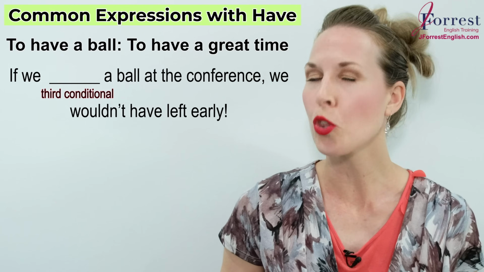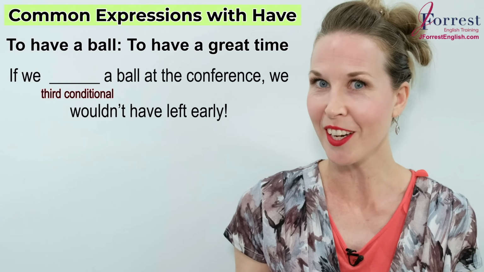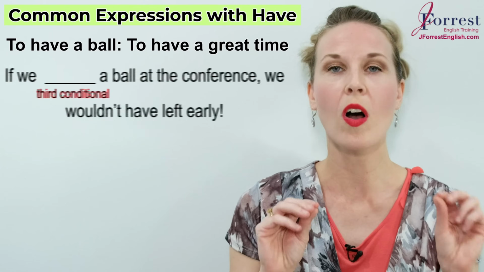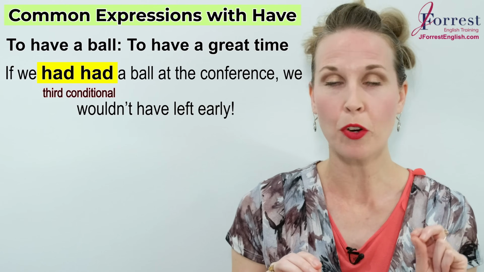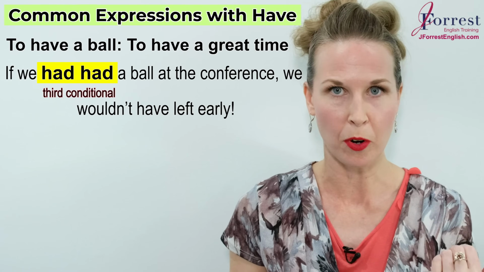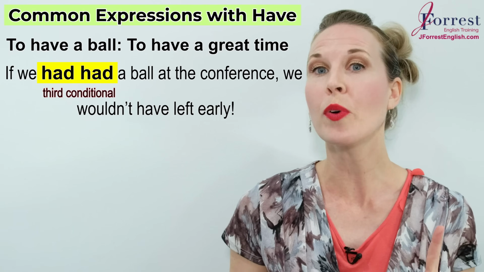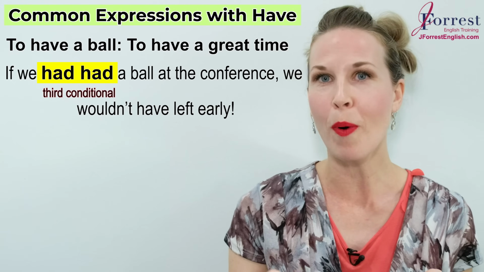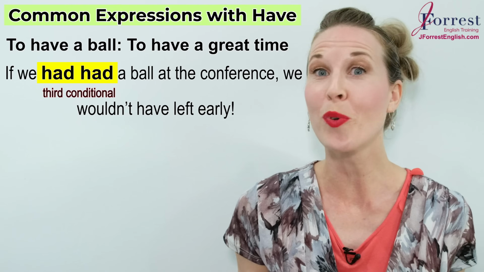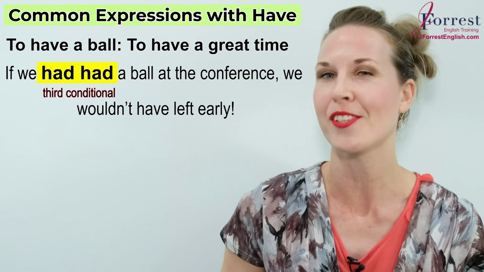This is the third conditional. Can you complete it? Did you get this one? Well, have is the main verb. So in the past perfect, which you need, if we had had a ball at the conference, we wouldn't have left early. An advanced structure.